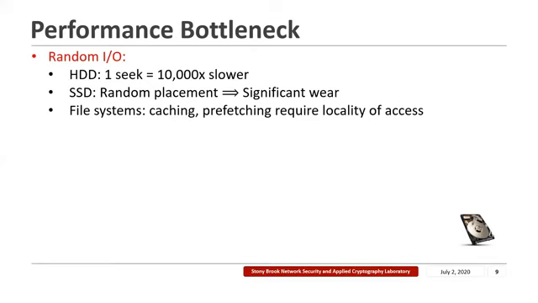On an SSD, the random placement of data increases wear and significantly reduces the lifetime of the SSD. But more importantly, random I/O interferes with important system-level optimizations such as file system caching, prefetching, etc., all of which implicitly assume that there is significant locality of access in the underlying layers. And without these optimizations, application throughputs are orders of magnitude slower.